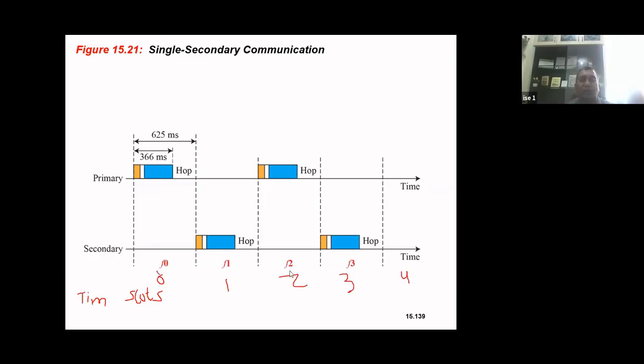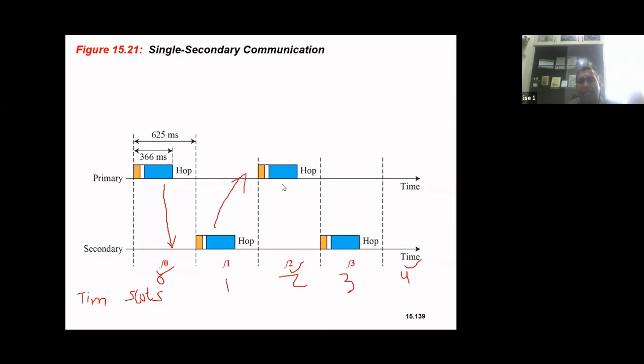So time slot 0, time slot 2, time slot 4 are used by primary. You can see primary is using a hop. You got the idea. So this will transmit data to the secondary. And secondary in odd time slot sends data to the primary.